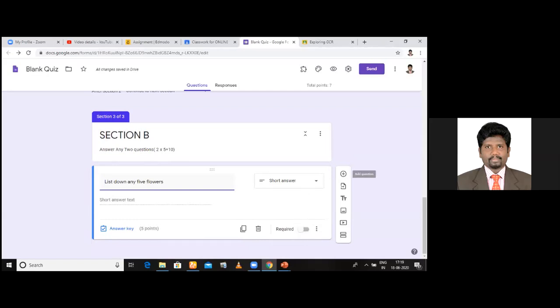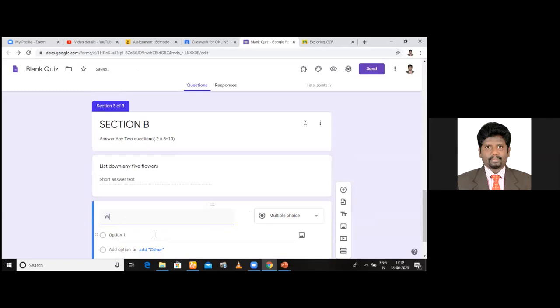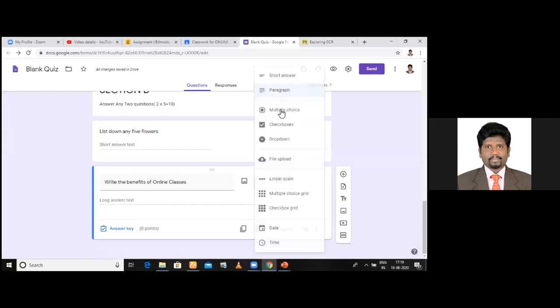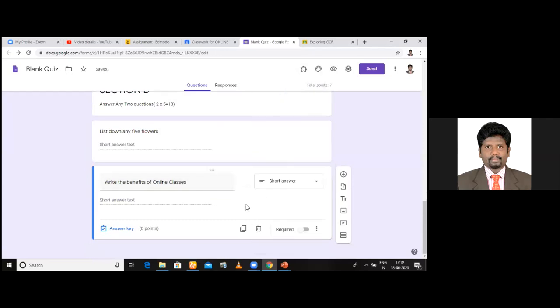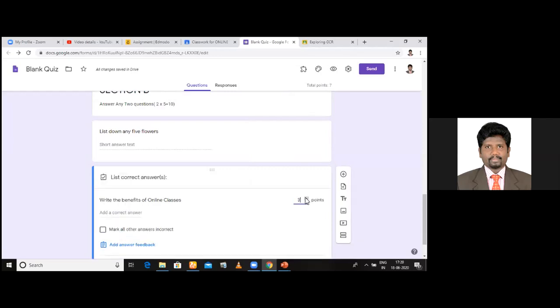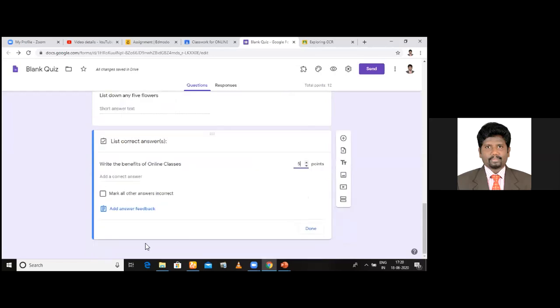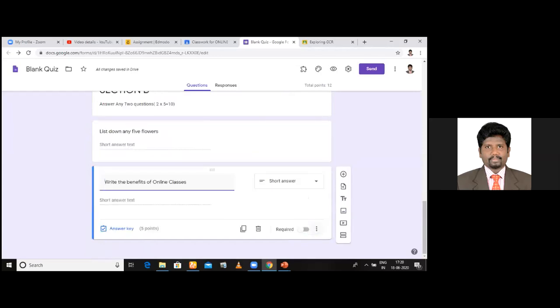Okay. Now I press another question. Write the benefit of tea. Okay. List down the benefits of tea or list down the benefits of online classes. Okay. Now I can fix this also a short answer. Okay. So come down and you can go for fixing the marks. Yeah, I fixed 5 marks as I told you earlier. I have fixed 5 marks. Done.